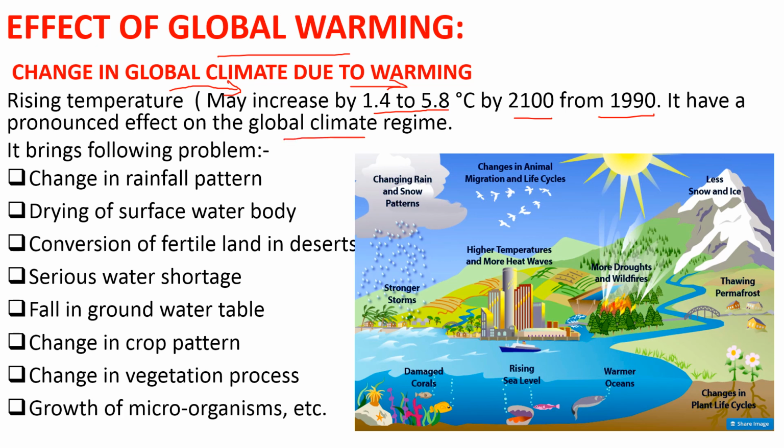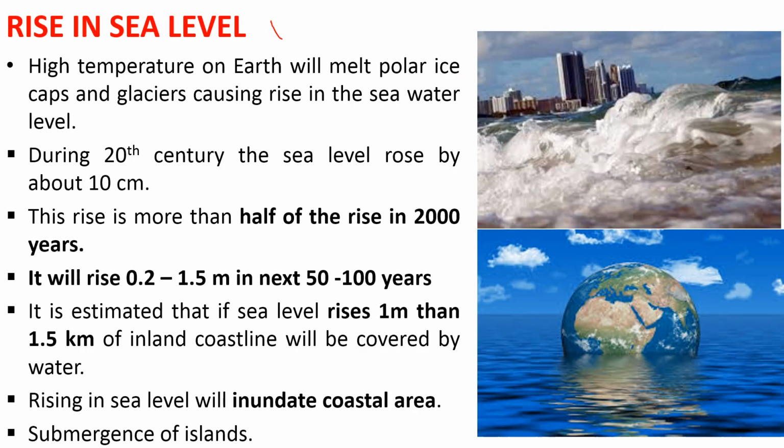So it's all responsible for changed rainfall patterns, drying of surface water bodies, conversion of fertile land into desert land, severe water shortage, a fall in the groundwater table, change in crop pattern, change in vegetation process, and growth of microorganisms. So these are all global climate changes that are due to global warming.